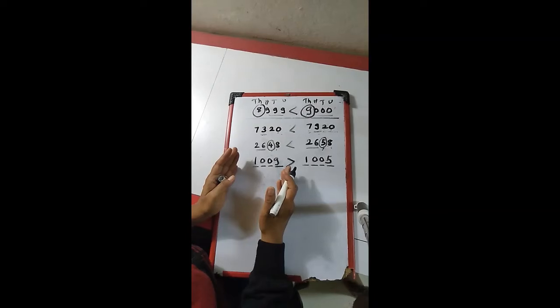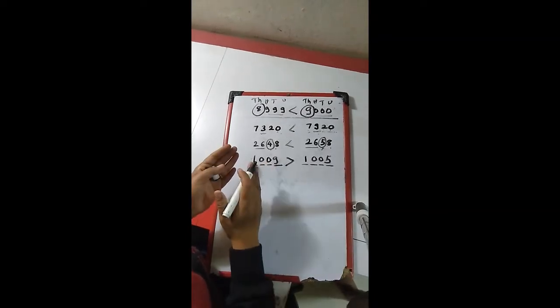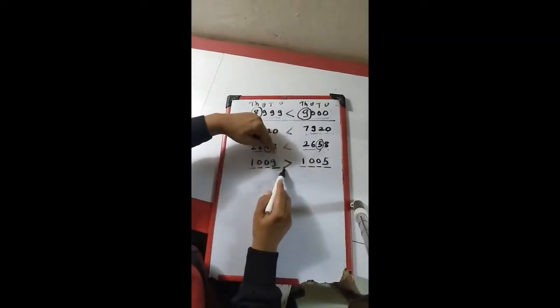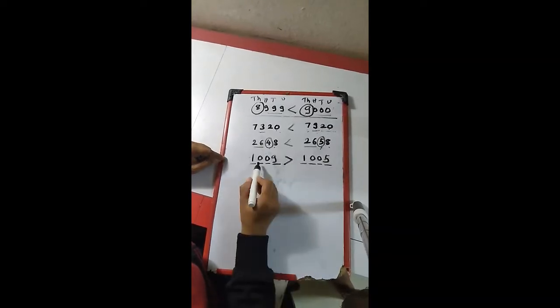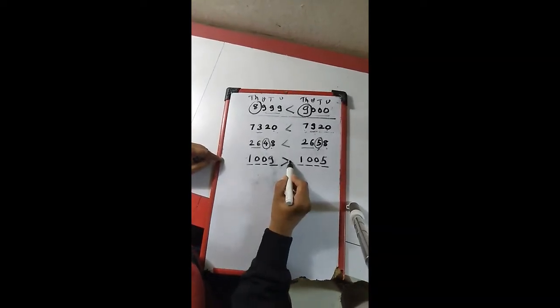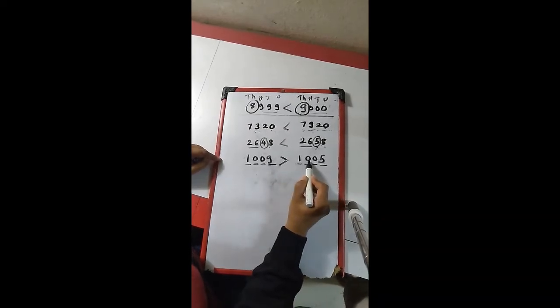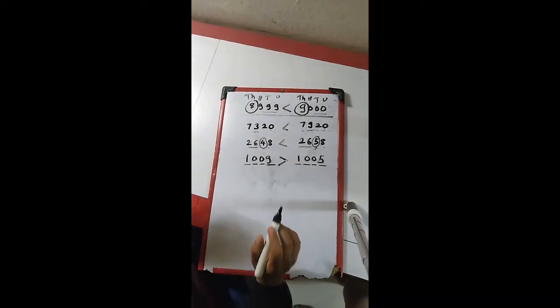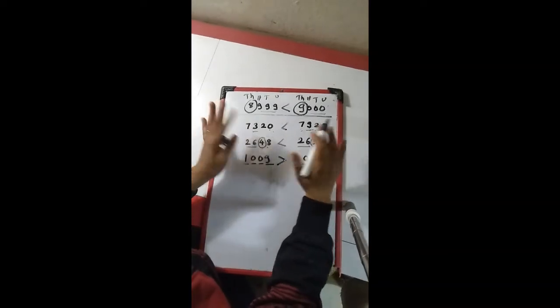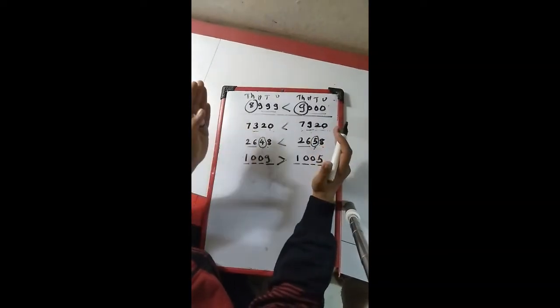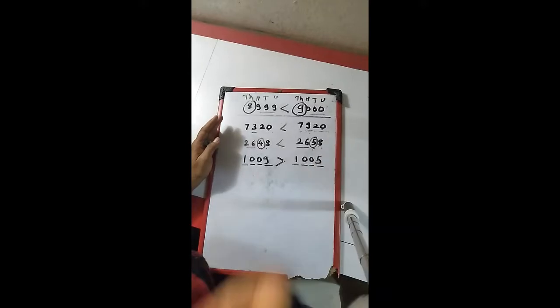I think you know the sign for greater and smaller. When these two legs are opening towards the greater number, and this is the head, we can call this as head. This head is pointing towards the smaller number. That you have to keep in mind. Okay. So are you all clear about the comparison of the numbers?